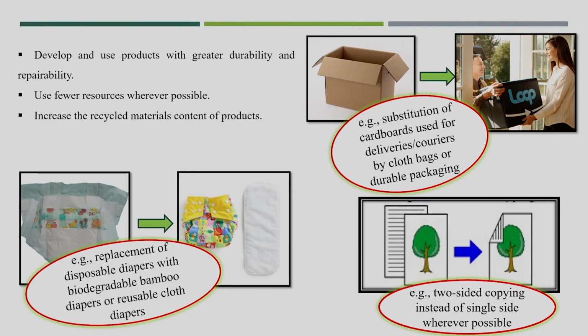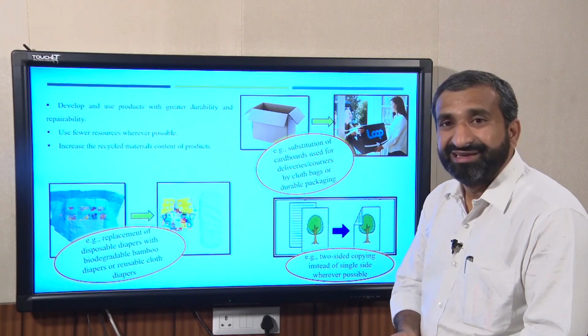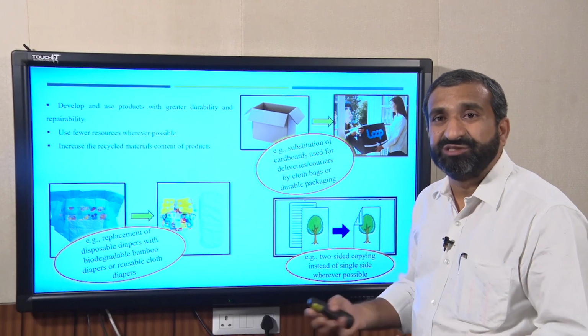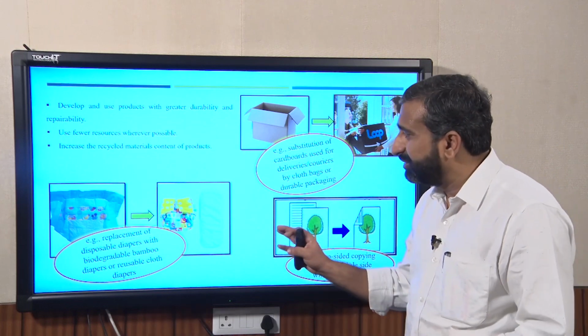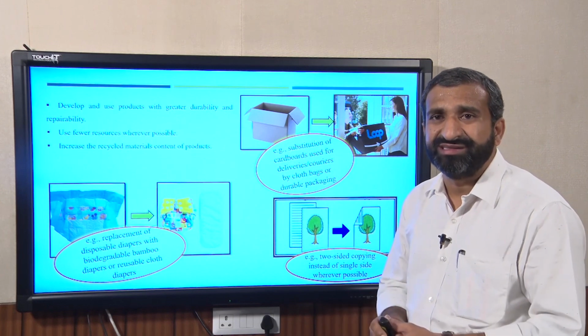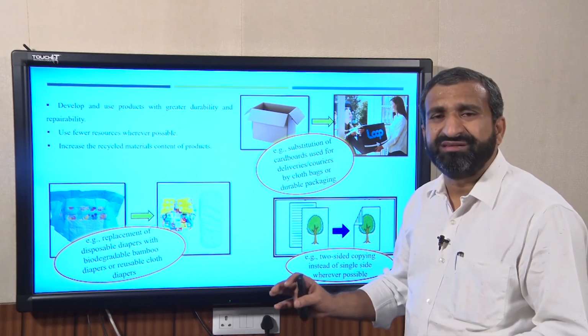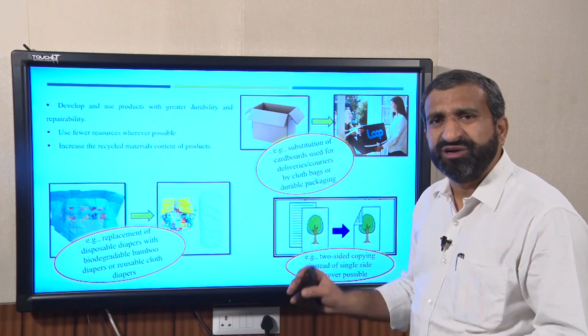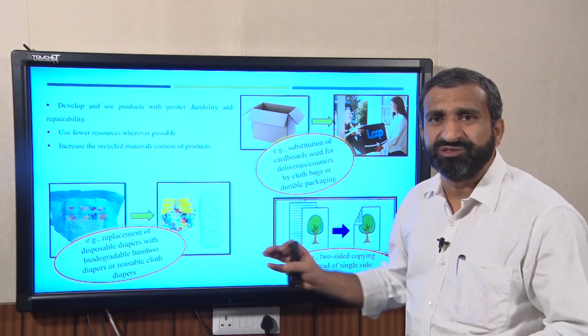This is another example: increase the recyclable material content of products, like replacing disposable diapers with biodegradable bamboo diapers or reusable cloth diapers. That is another very important material coming to the disposal site. Because this kind of waste we normally call household hazardous waste. It is very difficult to treat and very difficult to dispose of in the municipal disposal sites.